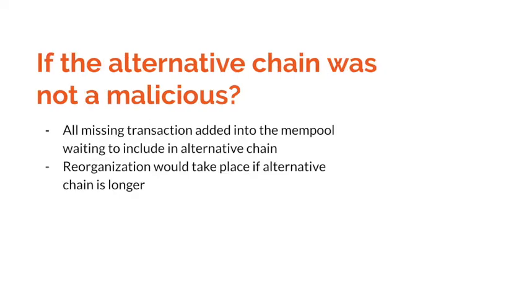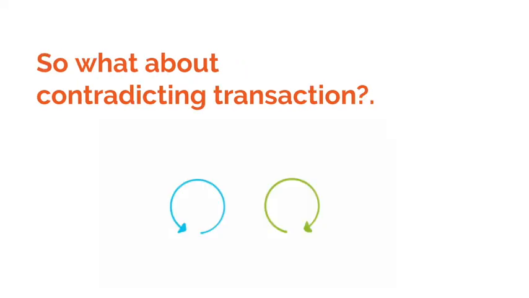But what about an alternative chain that's not malicious? All the missing transactions will be added into the mempool of the nodes proposing the alternative chain, so they have a chance to include those transactions in the next block. The node will be reorganized to the chain if the chain is longer. This allows uniting the blockchain in the case of an accidental split by the longest chain rule when it's not an attack. What about contradicting transactions from a malicious chain?